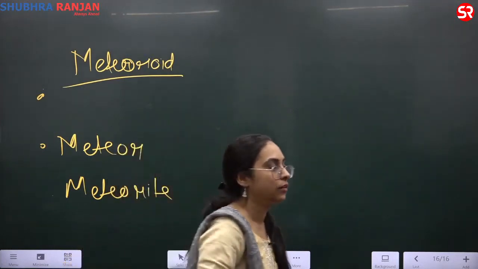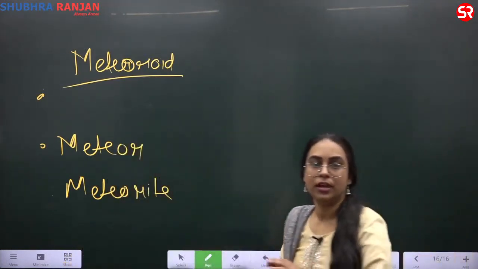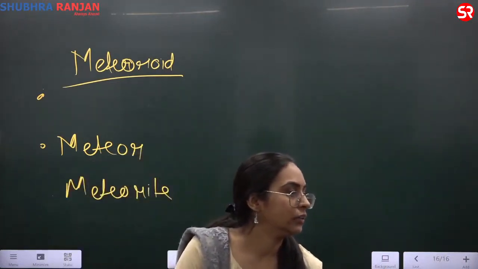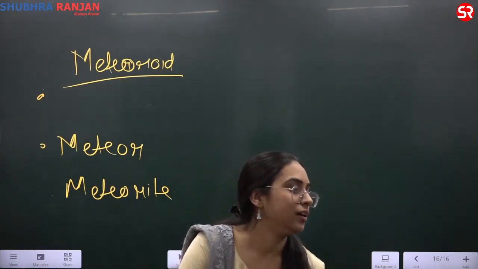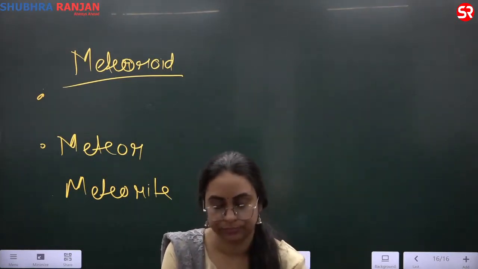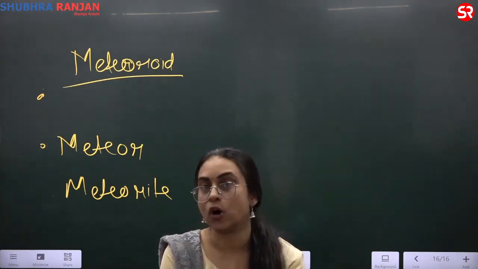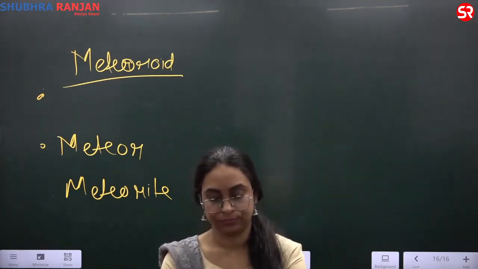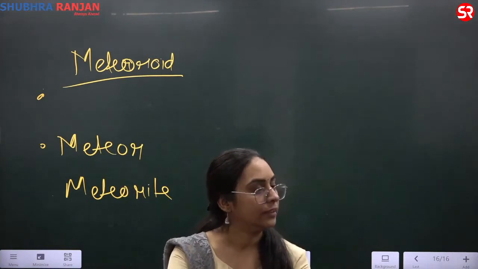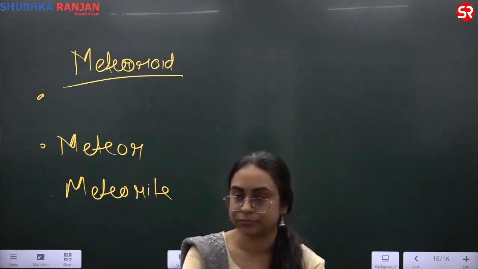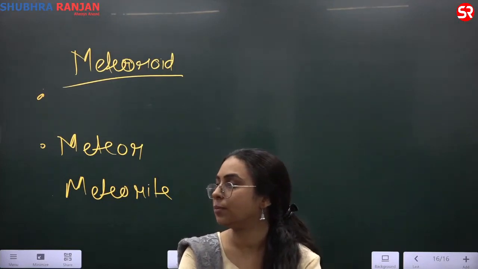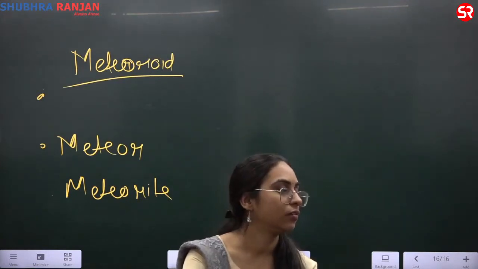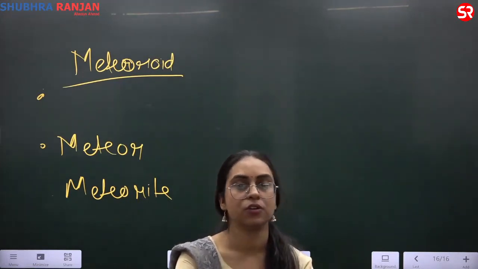They are lumps of rock, metal, dust and debris that orbit the sun. Full stop. Next point. They can be found anywhere. They can be found anywhere in the solar system.